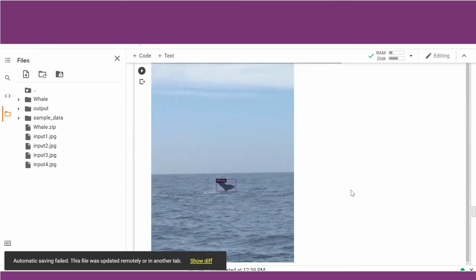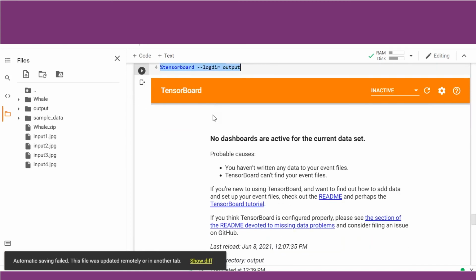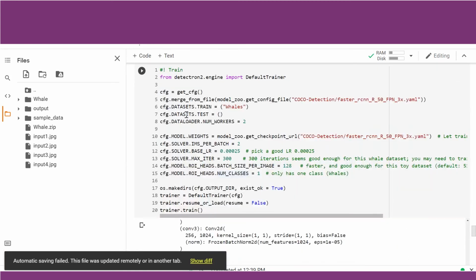Next, in Detectron, if you want, you can activate TensorBoard in order to look at your training curves. These two simple lines of code in order to activate TensorBoard are here. Now, coming to the part where you will start the training of your custom model. How will you do that?